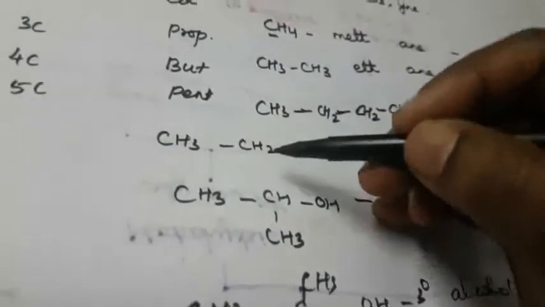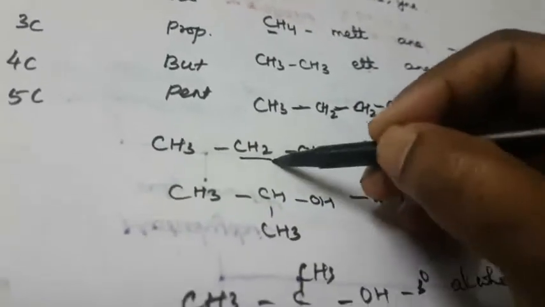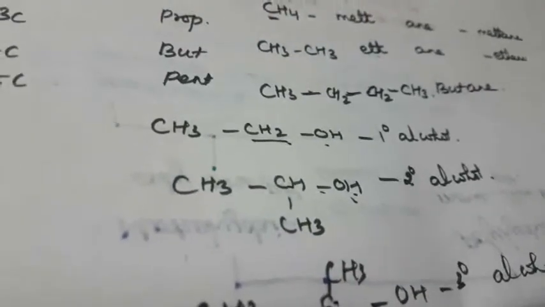So first, how to identify? First one is primary. Primary means you can easily understand, CH2 with OH is there, that is primary. What is meant by secondary? CH with OH is there, that is secondary. What is tertiary? Only carbon is there, no hydrogen, so it is called tertiary. That is the primary, secondary and the tertiary.